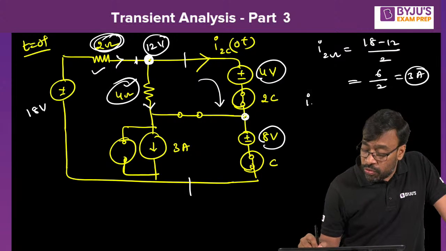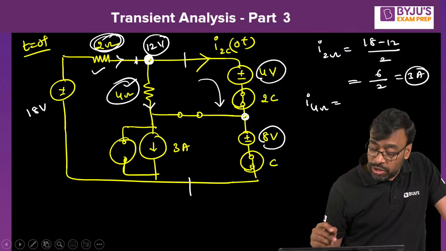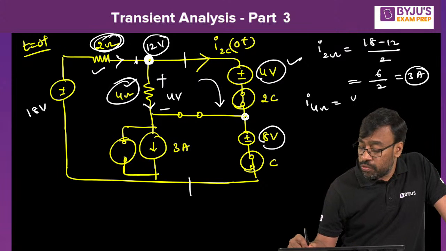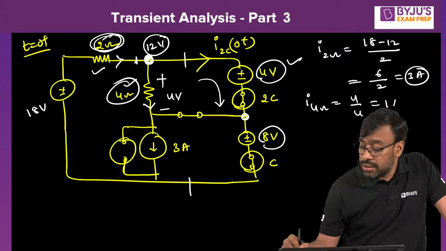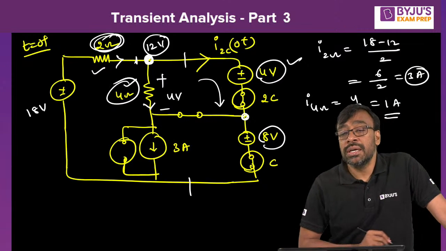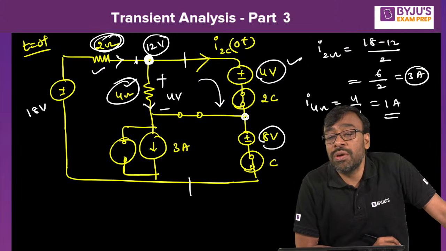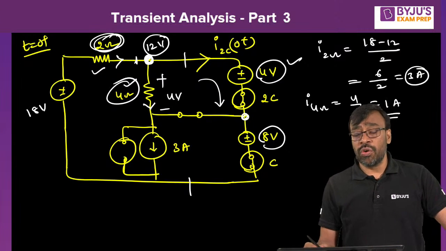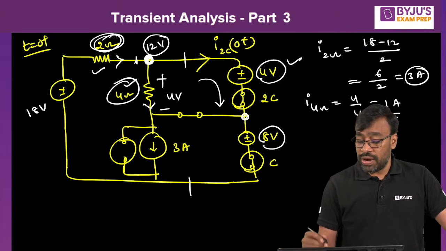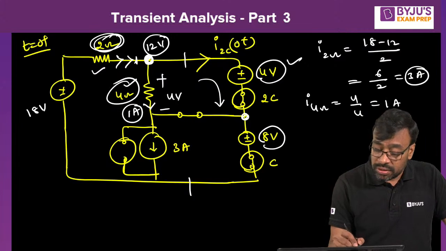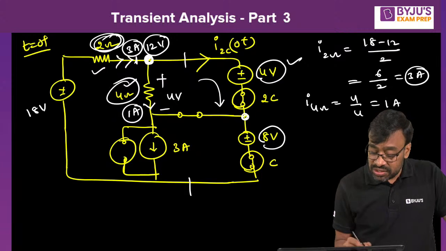The current flowing through 4 ohm: this voltage, 4 volts, is appearing directly across it, so it is nothing but 4 by 4, this is 1 ampere. Arvind got 2 amperes. Arvind Reddy, node voltage 12 volts, very good. So the current flowing through 4 ohm is 4 by 4, 1 ampere. That means here it is 1 ampere, and here it is 3 ampere. Then apply the KCL.